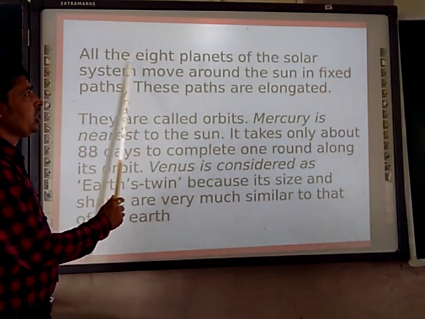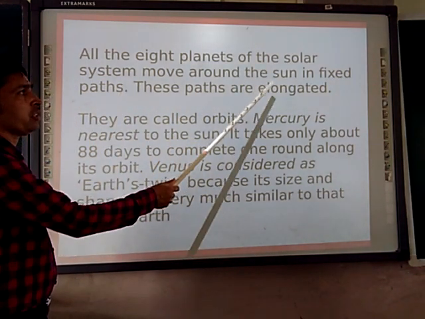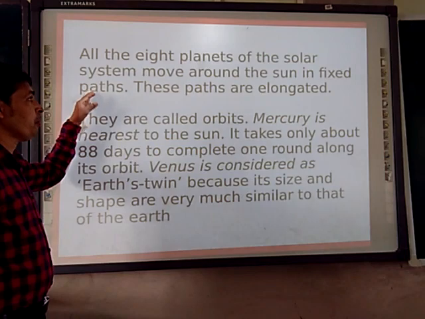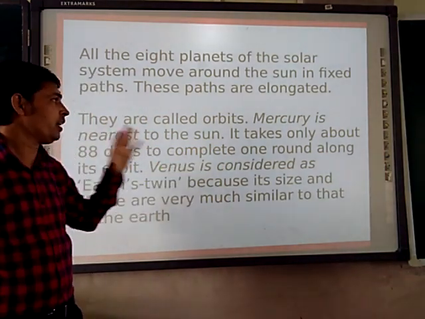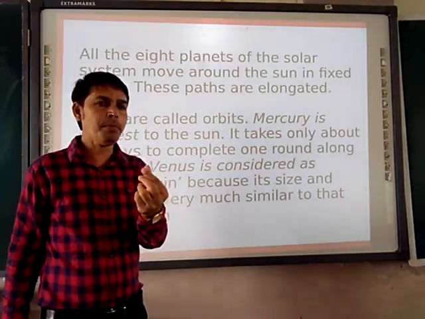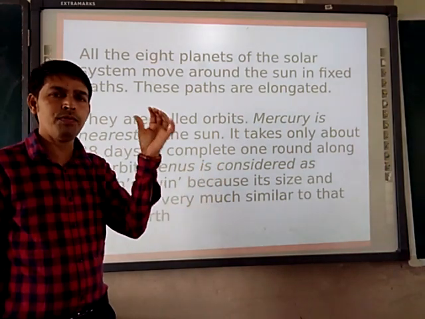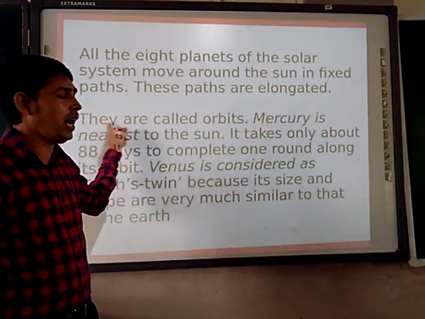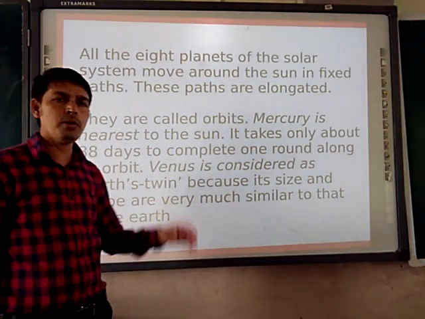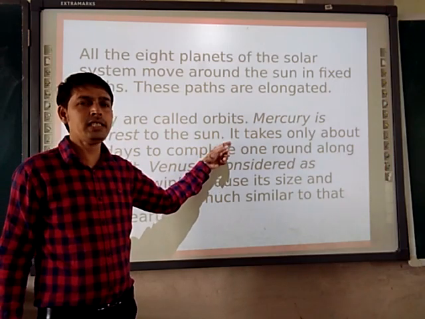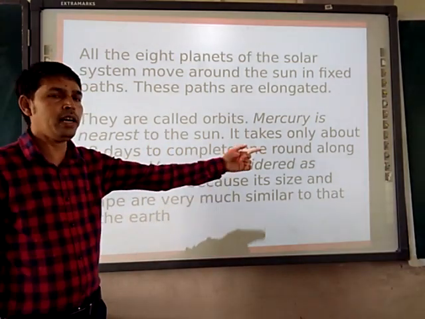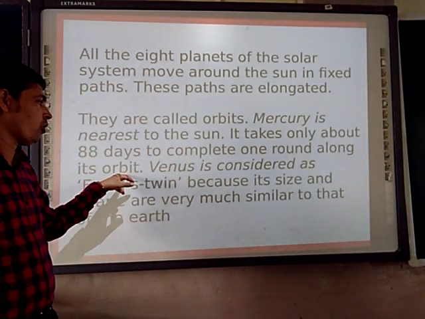Moving further, all the 8 planets of the solar system move around the Sun in a fixed path. These paths are elongated, and they are called orbits. So the Sun is here and all the planets are moving around the Sun in a fixed path, and that path is called an orbit. Mercury is the nearest to the Sun, and it takes only 88 days to complete one round along its orbit.